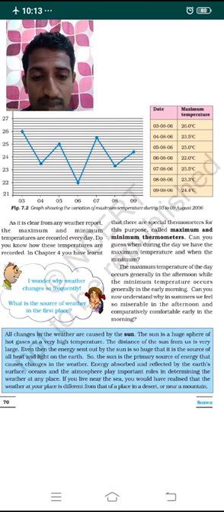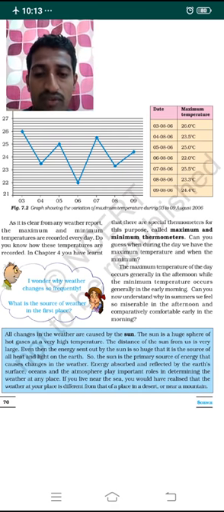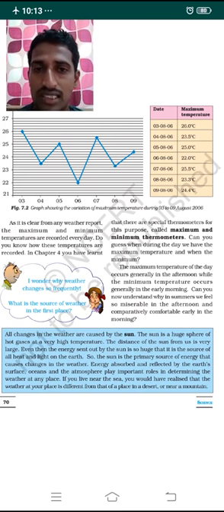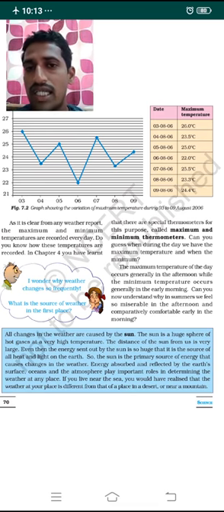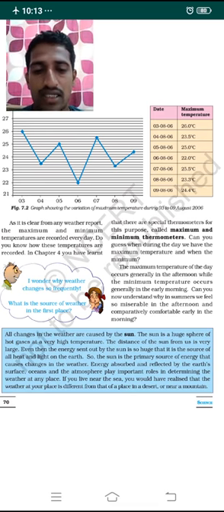If you live near the sea, you would realize that the weather at your place is different from that of a desert and that of a mountain. On the seaside the weather is different, in mountain areas it is different, and in desert areas the weather condition is different.